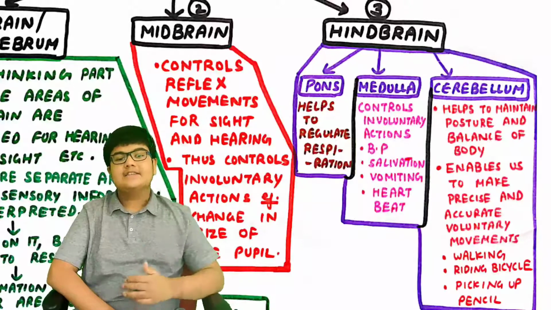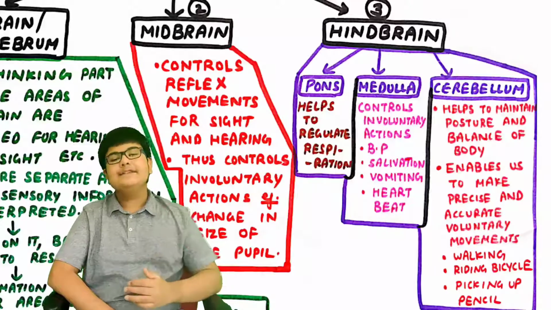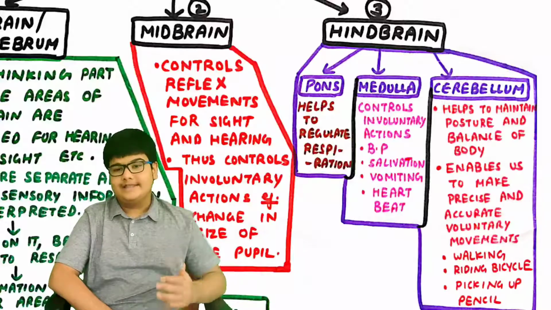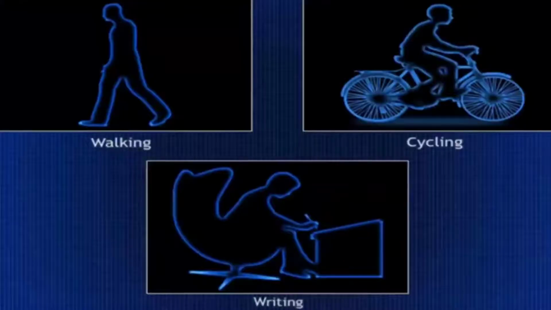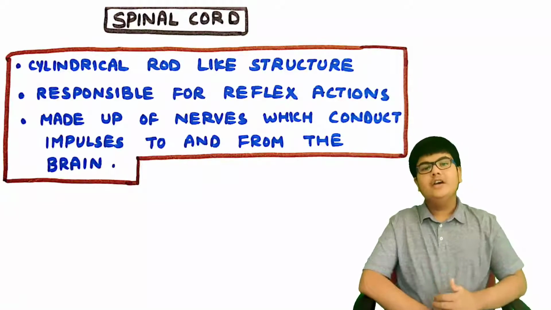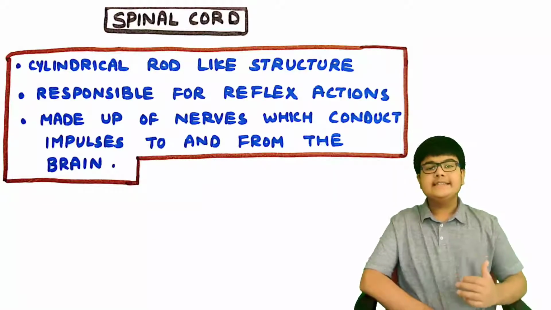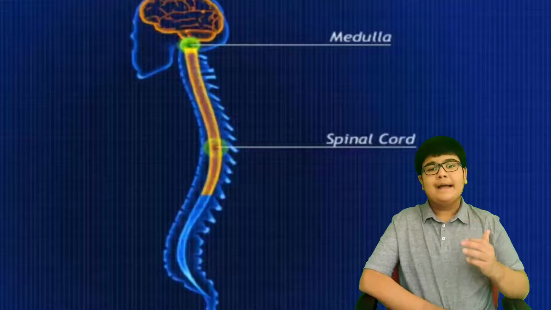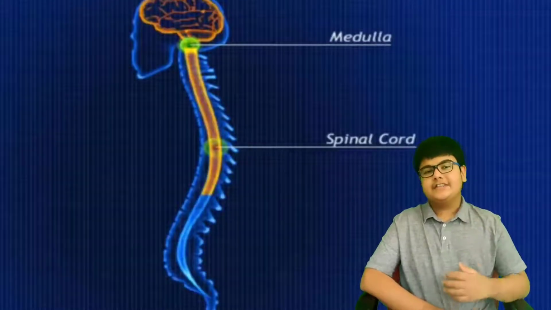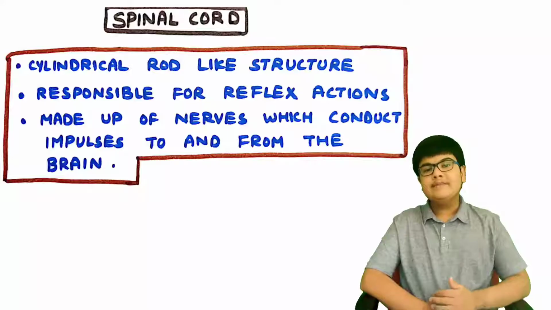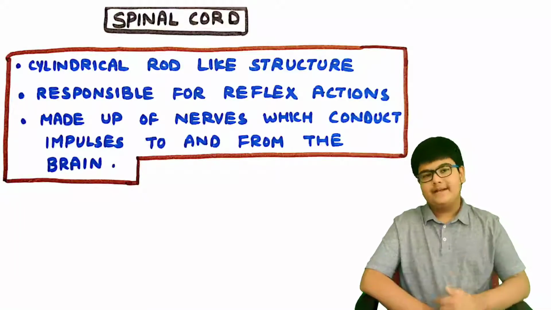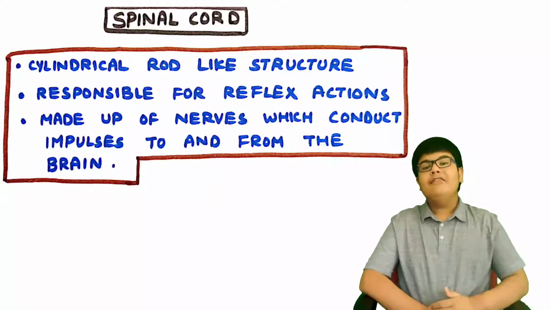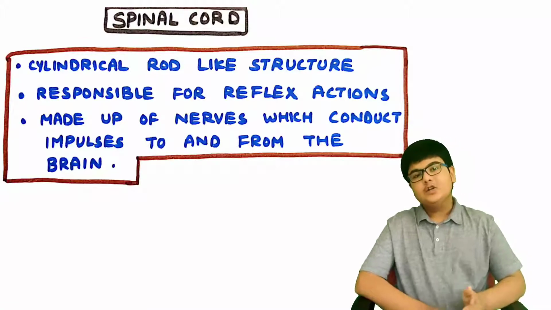It enables us to make precise and accurate movements, such as walking in a straight line, riding a bicycle, picking up a pencil, writing, etc. The second major organ of the central nervous system is spinal cord. So the spinal cord is a cylindrical rod-like structure. It is responsible for all the reflex actions which we make. It is made up of nerves which conduct impulses to and from the brain.